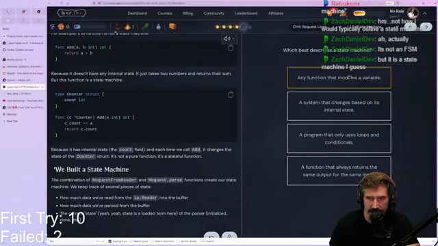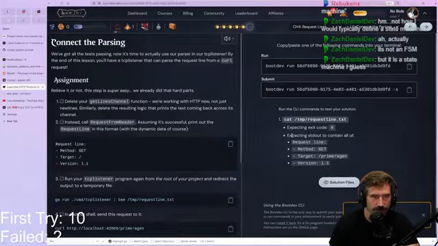Any function that modifies a variable, a system that changes based on its internal state. That's what I would personally choose. There we go. Got it, first try.